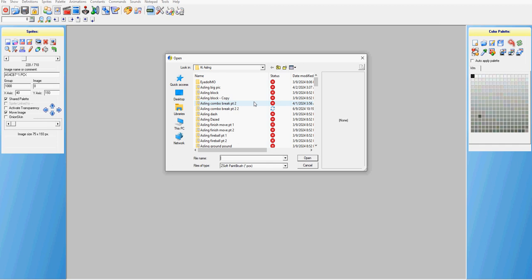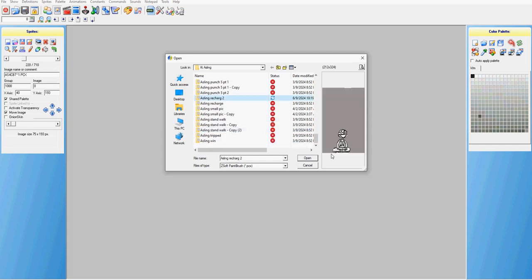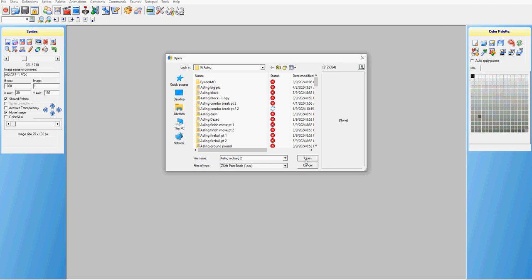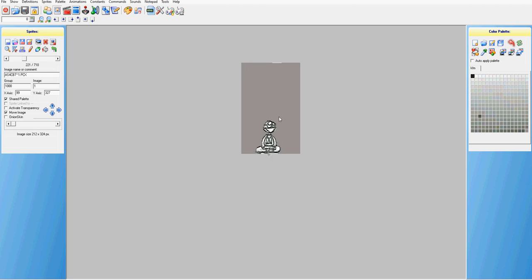Click on this. Go to Ace Link, recharge, recharge 2. Open. Looks good. Open. I put it like there. Recharge 2, open. Sometimes it'll go to the right place, sometimes it won't. If it doesn't, you fix it.